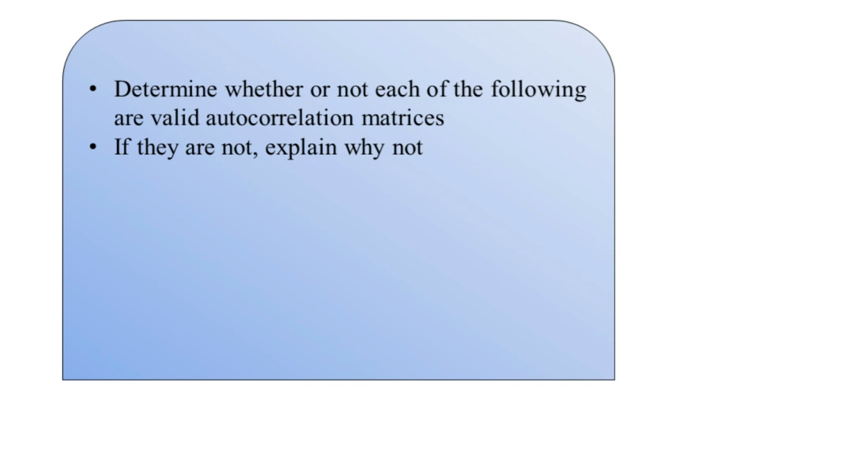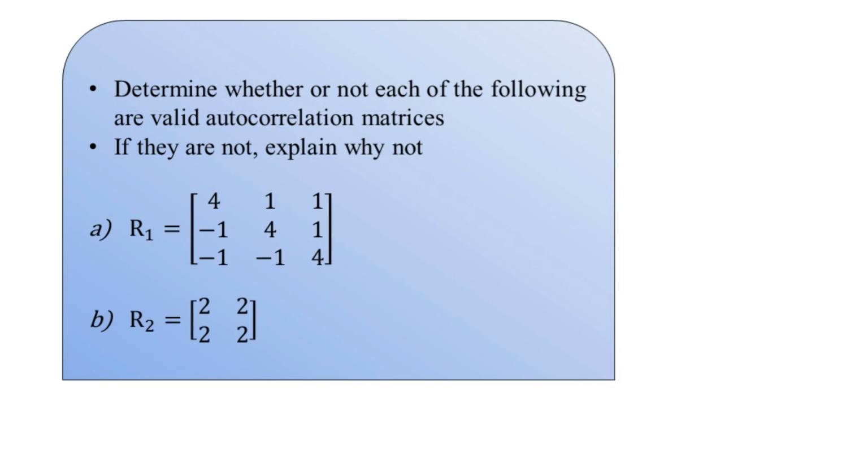So let us see the given details for this problem statement. We have part A, where the matrix is represented R1. This is a 3 by 3 matrix having 3 rows and 3 columns. The first row elements are 4, 1, 1, the second row minus 1, 4, 1, and the third row minus 1, minus 1, 4. Similarly in part B, the matrix is represented R2. The order of the matrix is 2 by 2 and every element is nothing but the value 2.